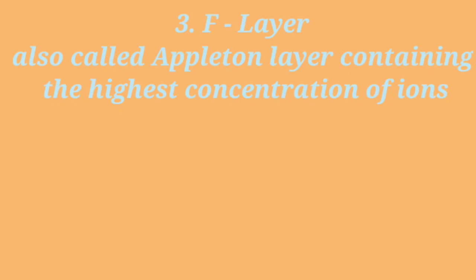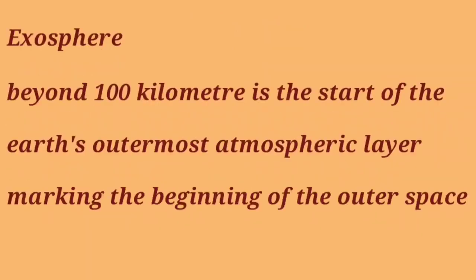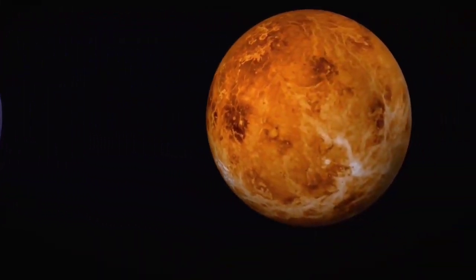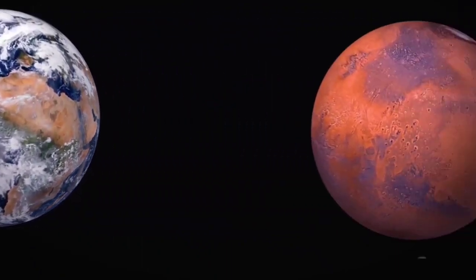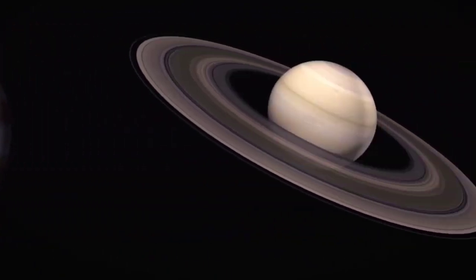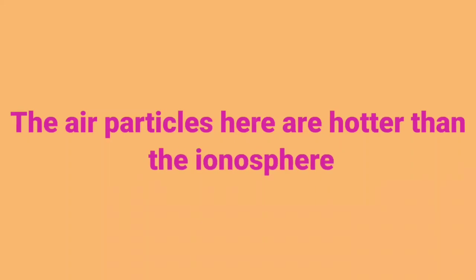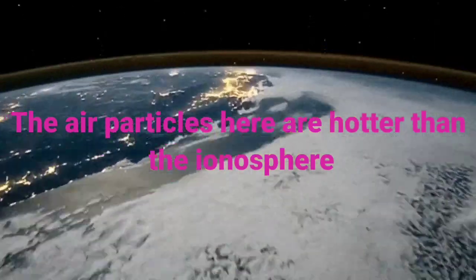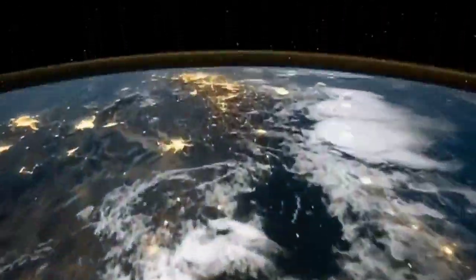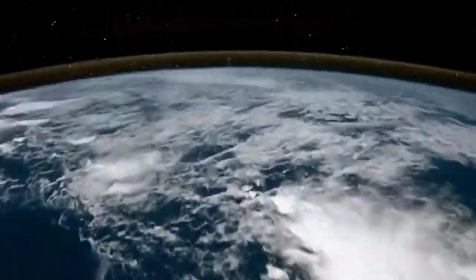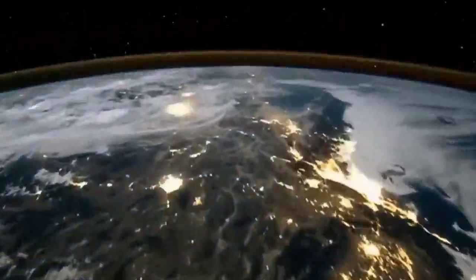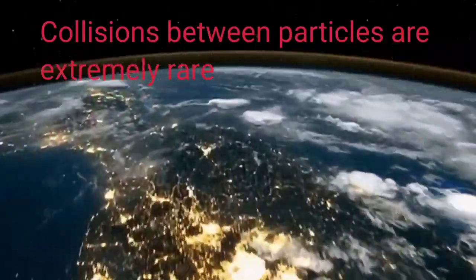Now let's talk about the last layer, that is called the exosphere. Beyond 100 km is the start of the Earth's outermost atmospheric layer, marking the beginning of outer space. The air particles here are hotter than the ionosphere. The temperature is very high due to the incessant bombardment of cosmic rays. The density is very low. The collisions between particles are extremely rare.